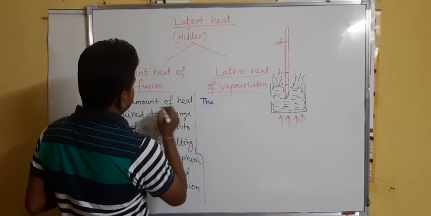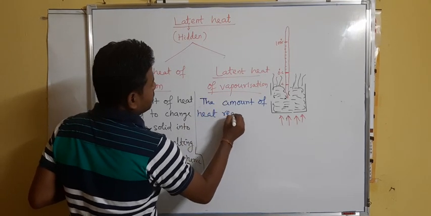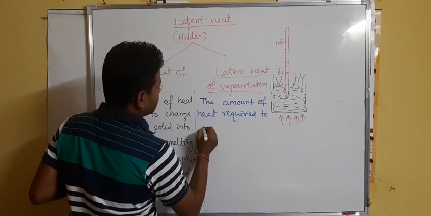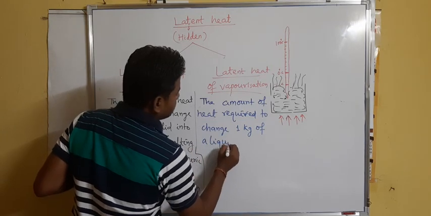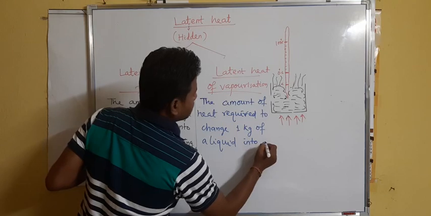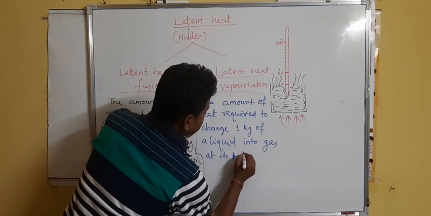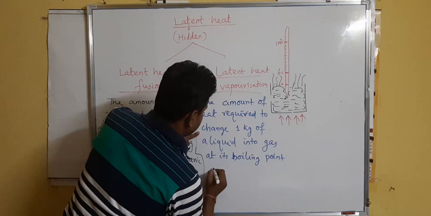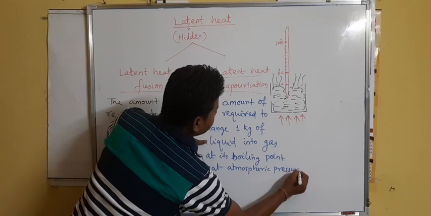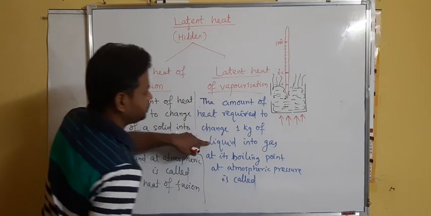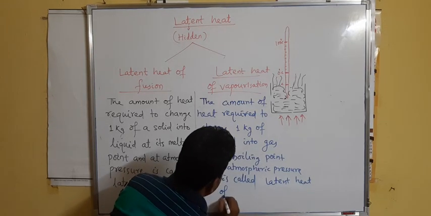The other sentence remains the same: the amount of heat required to change 1 kg of a liquid into gas at its boiling point and at atmospheric pressure is called latent heat of vaporization.